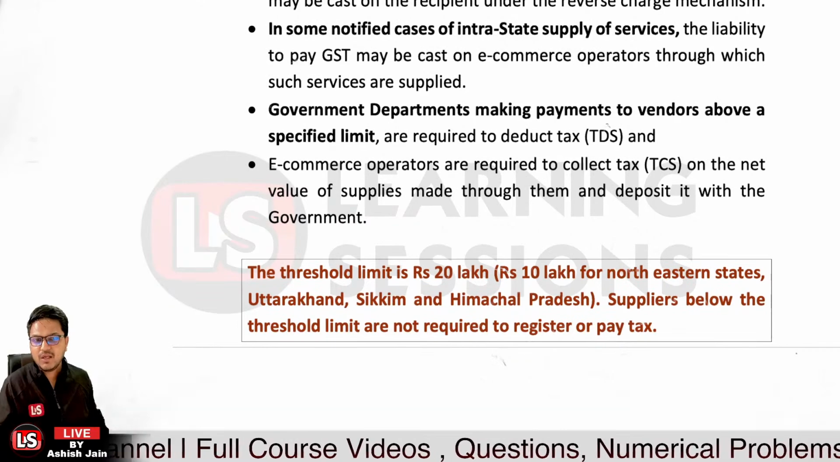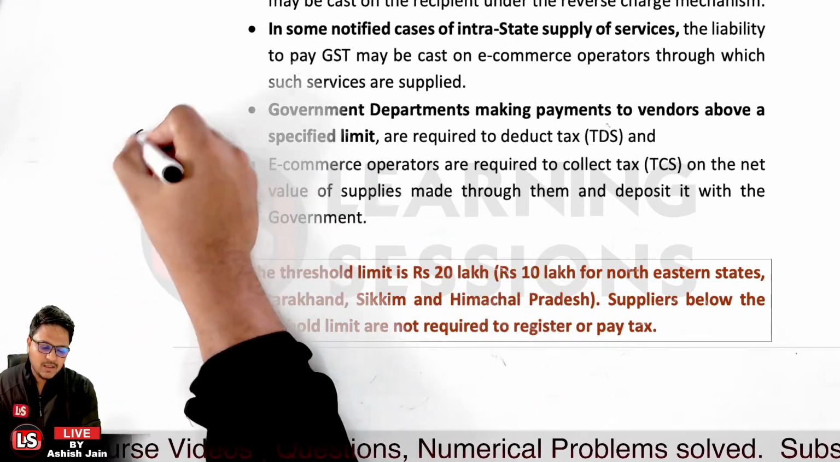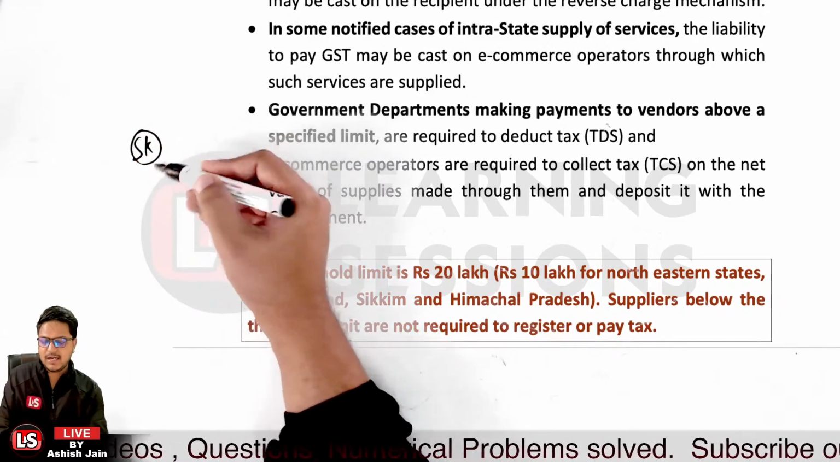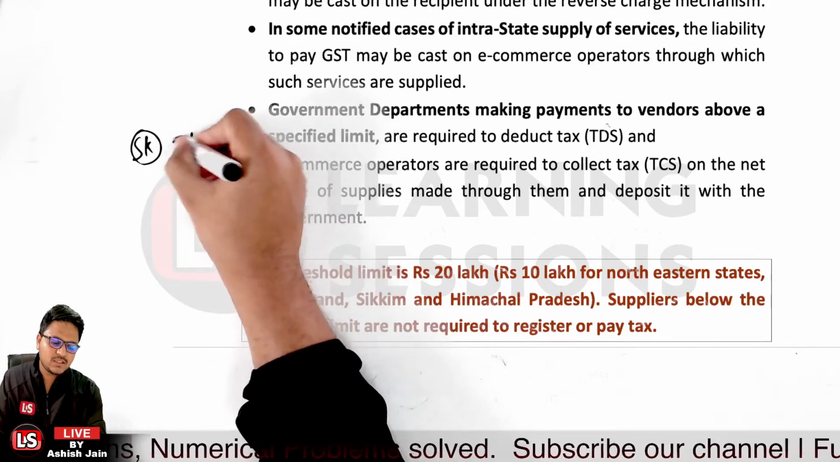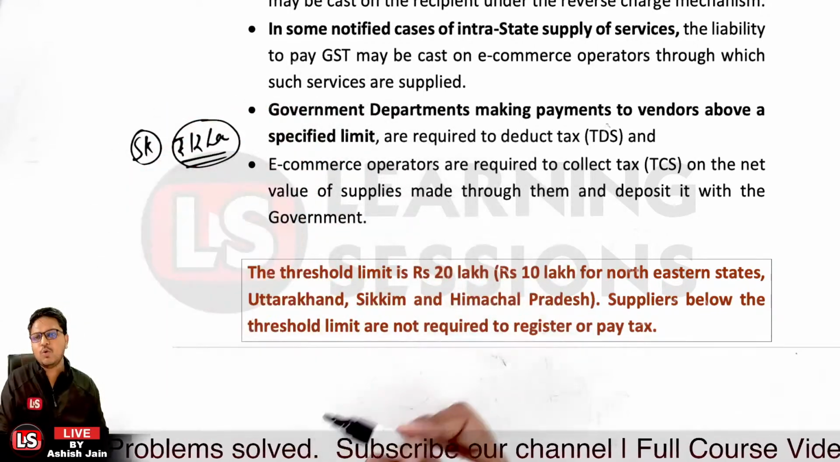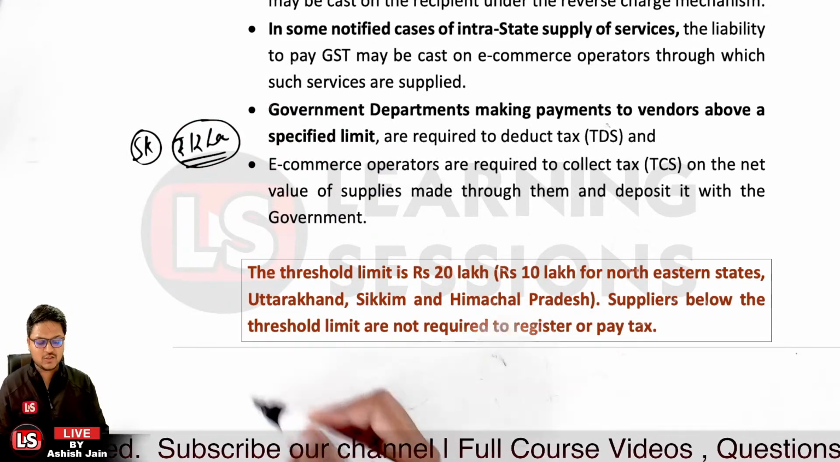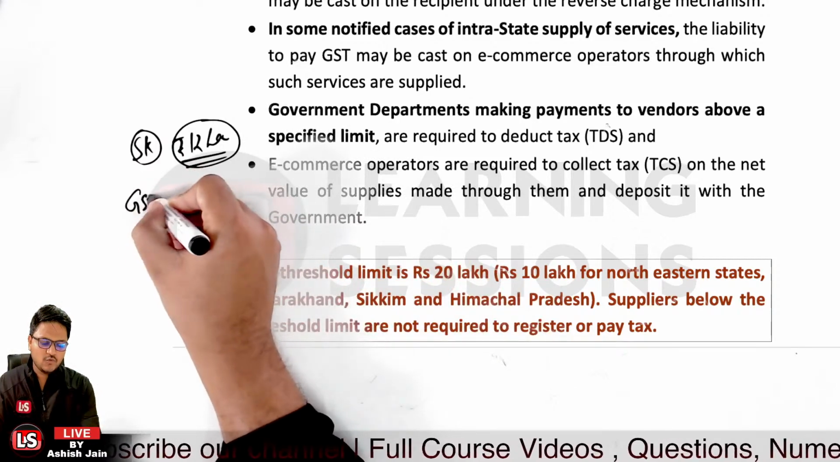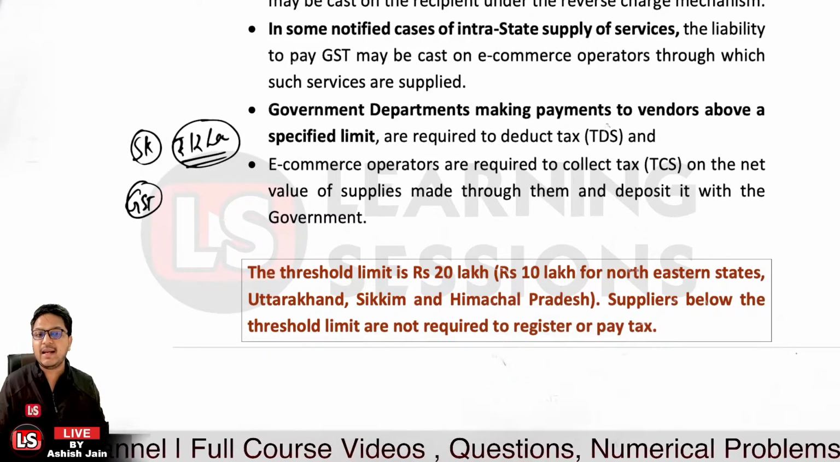What does that indicate? Let's take a case. I'm a shopkeeper, and my annual sales are 12 lakh rupees. In that case, I'll have no liability to pay the taxes. I'll have no liability to pay the GST, and also I will not be getting any input credits.